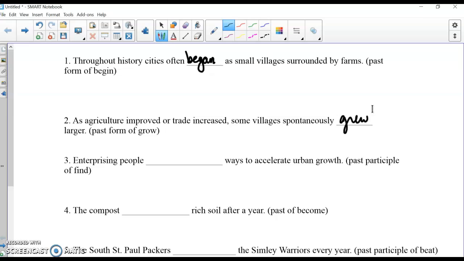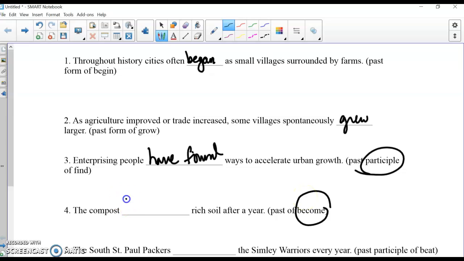Number 3, enterprising people blank ways to accelerate urban growth. In this case, we need the past participle of find. So remember, we need to find a helping verb. So people have, and then the past tense of find is found. The compost blank rich soil after a year. We're going with the past of become, so it would be became.